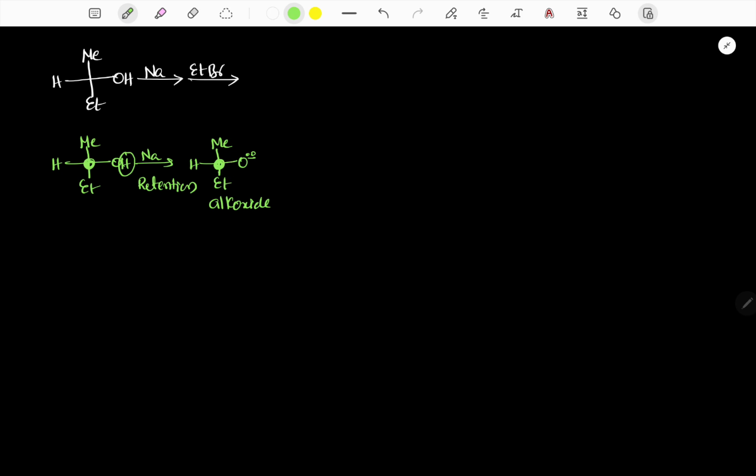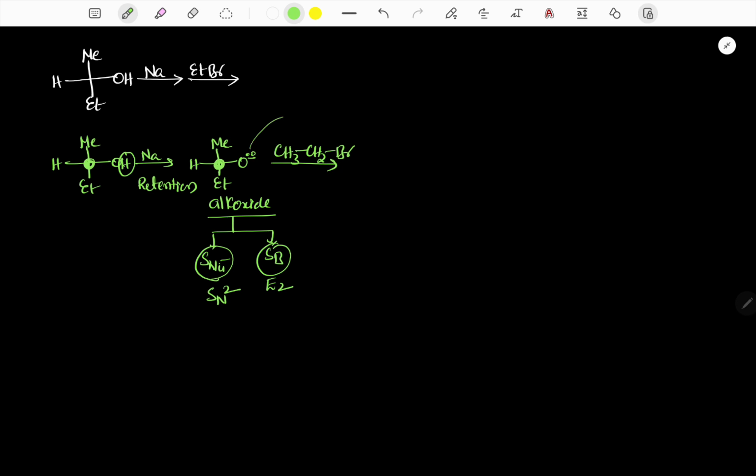The stereo is not changed. Now it is treated with CH3CH2Br, an alkyl bromide. So here two types of reaction are possible, because the alkoxide can act as a strong nucleophile and a strong base. When it is a strong nucleophile, SN2. When it is a strong base, E2.